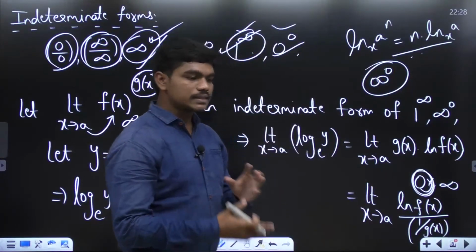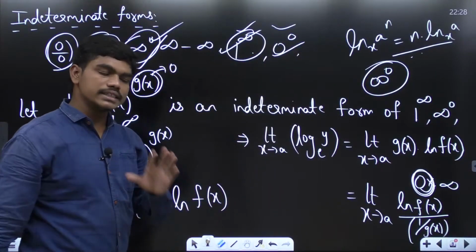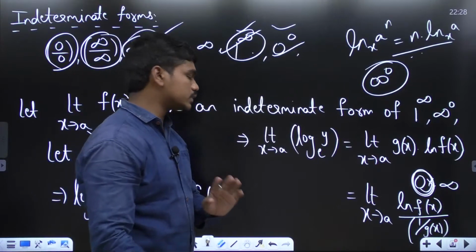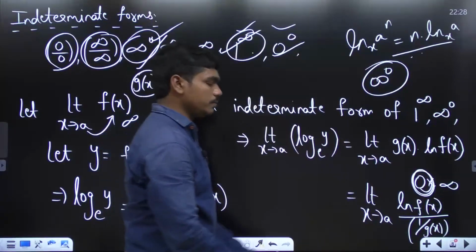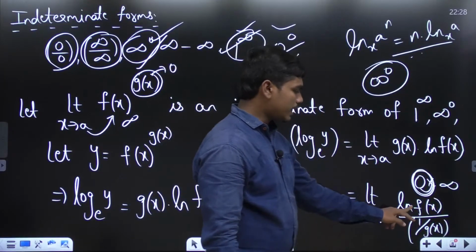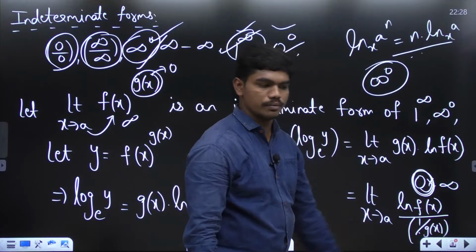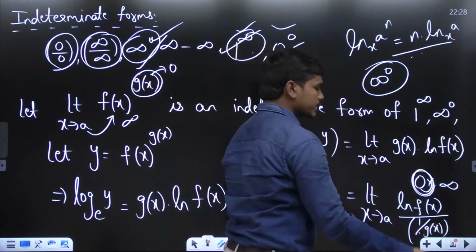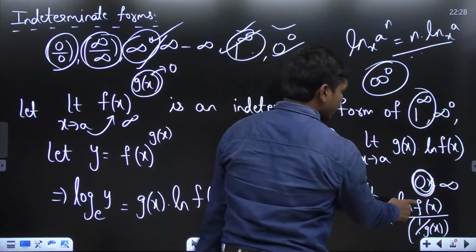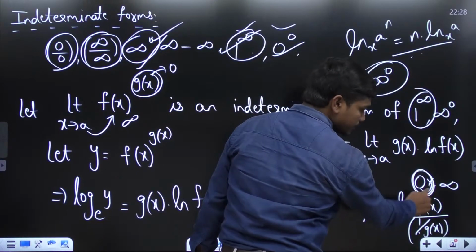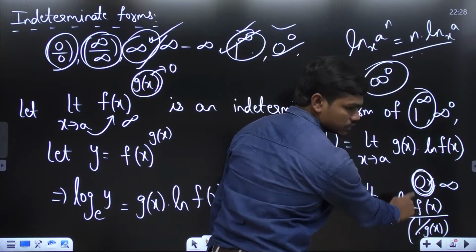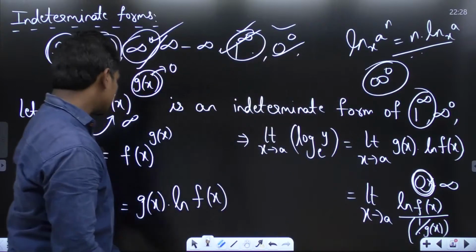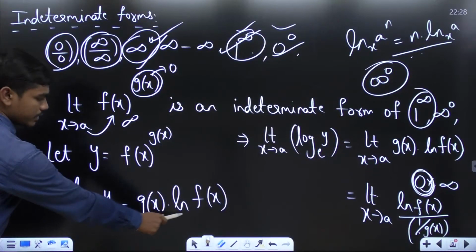Clear? For 1 power infinity, there is one shortcut. I'll definitely tell you that. Please wait. But if you are getting something like infinity power 0 or something like this, then log 1 is 0, and this is infinity. A 0 by 0 form you will be getting. Clear? You are asking what if this is 1 power infinity? Log f of x is 1, which means log 1 will be 0. And if this is infinity, 1 by infinity is also 0. You will be getting 0 by 0 form. Clear? It's log to the base e or ln. Both are same.